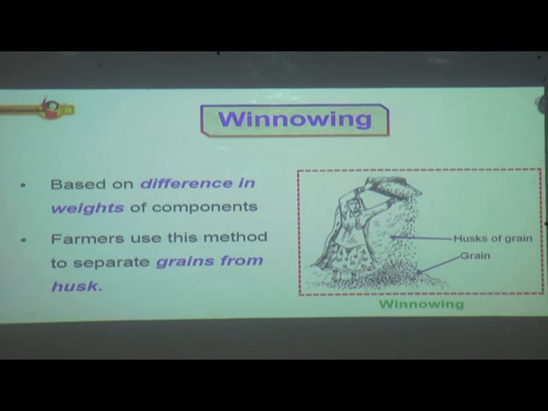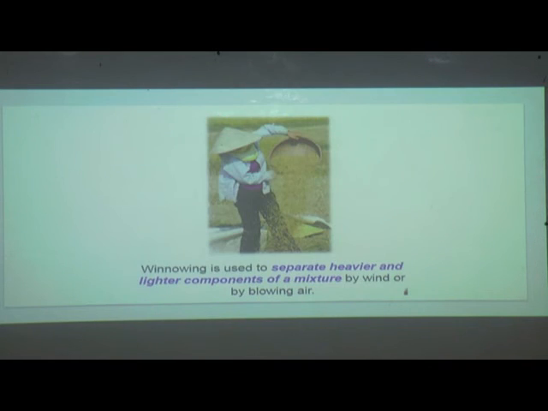The next method we have seen was winnowing. It is the method where farmers separate grains from husk. Winnowing is used to separate heavier and lighter components of a mixture by wind or by blowing air. So the lighter particles get separated and the heavier particles settle down at the bottom.